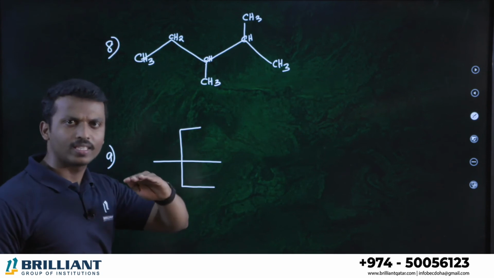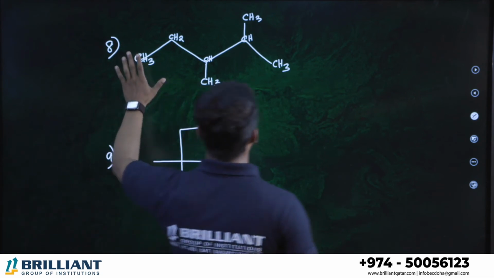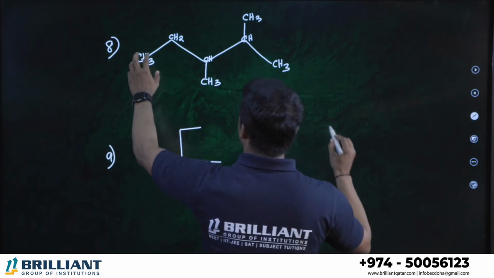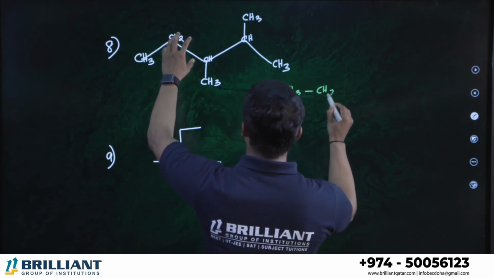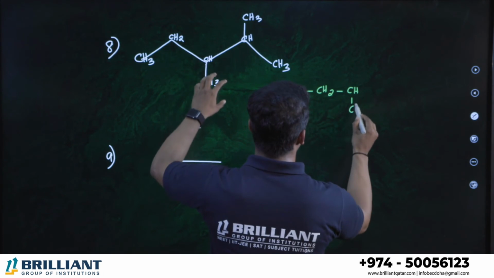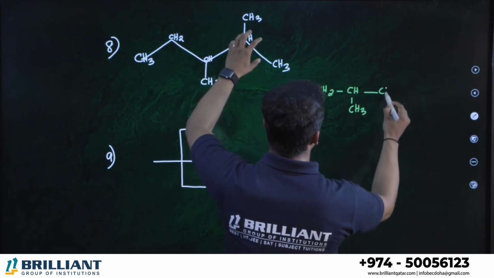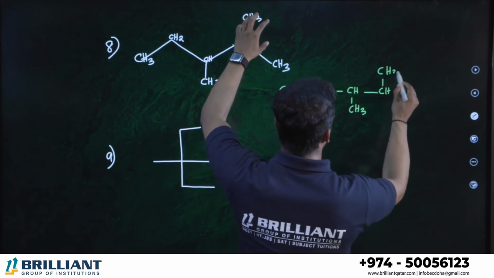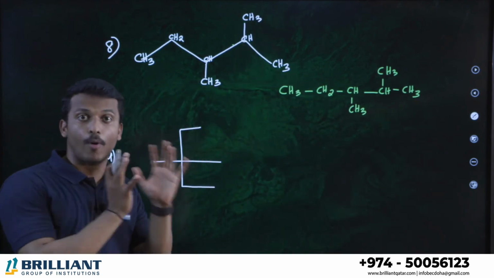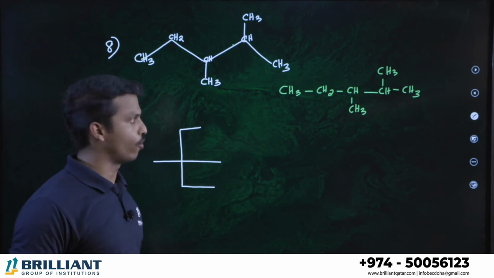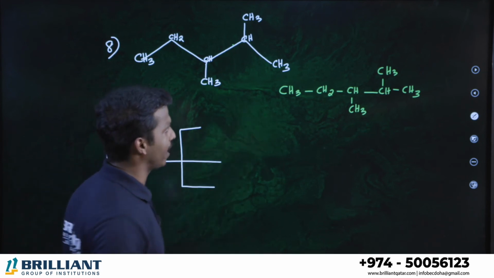Let me make it into a simple format. I'm starting from here. I can write this CH3 first of all. Okay, CH3, then CH2, then CH connected to one CH3, then CH, then CH3, and the last CH3. Clear? In such a way you can convert a bond line representation into normal format. Now, hope you are able to write the answer easily.